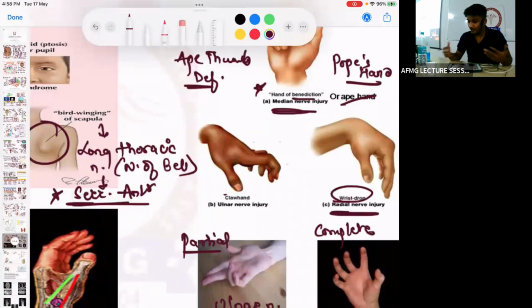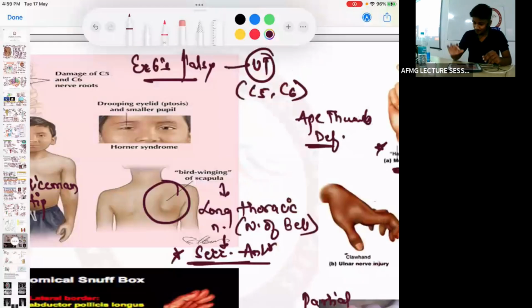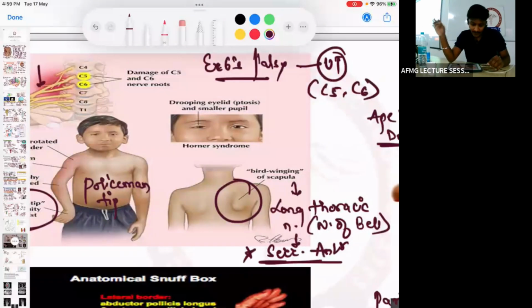They should give this, because they would make it simpler for you. If they are giving benediction hand or Pope's hand, they will definitely make it simpler. Either they'll give you a case and tell you that the patient is not able to open the hand, or not able to close the hand. Remember that. Now I am asking test names, tell me quickly.